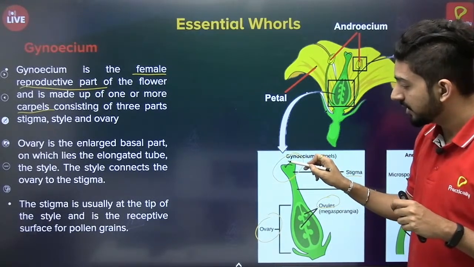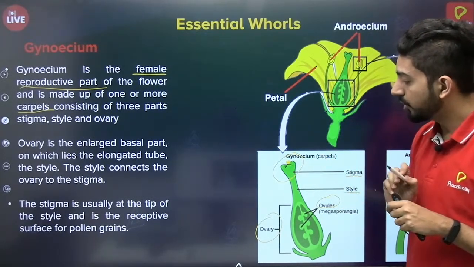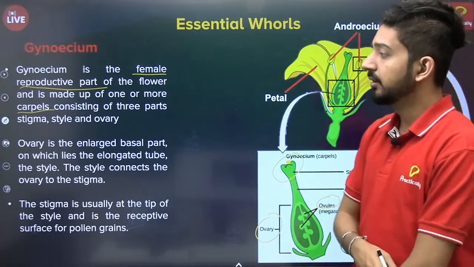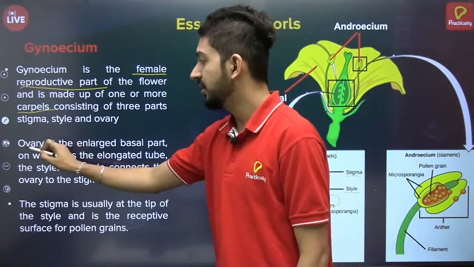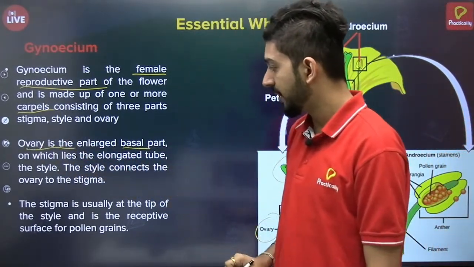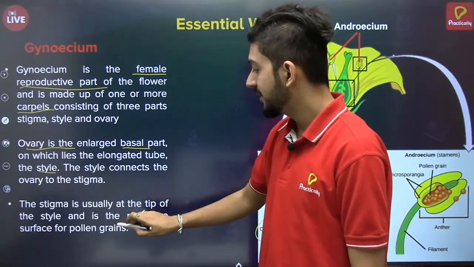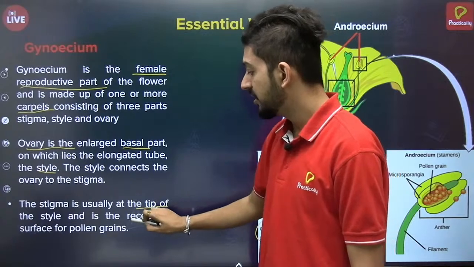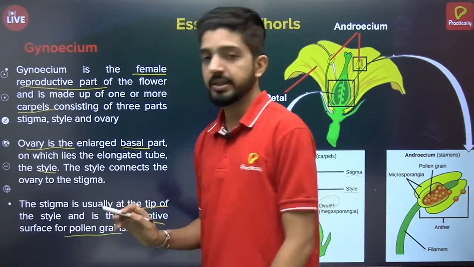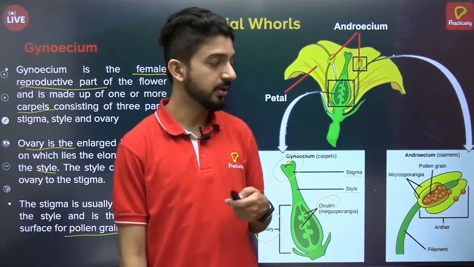This is the part which will receive the pollen grain. So that's what is written here. Ovary is the enlarged basal part, and the elongated tube is the style, and then stigma is at the tip, which receives the pollen grains. Very simple part of this.